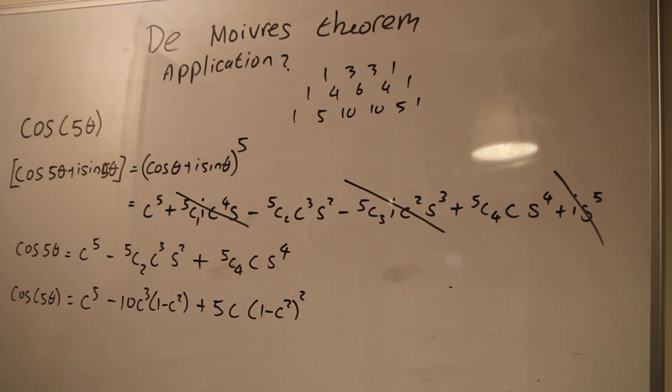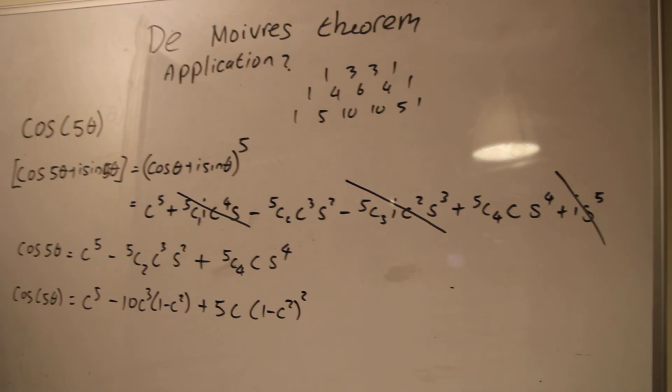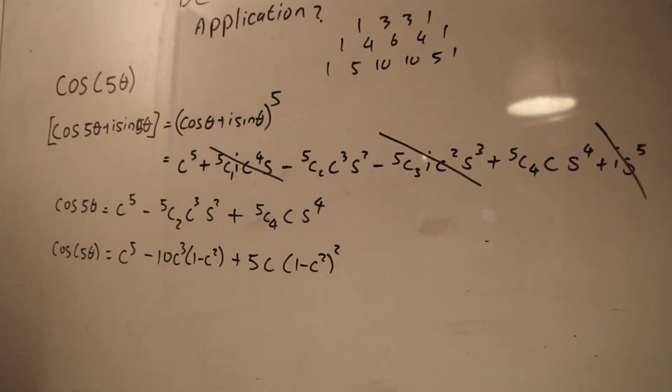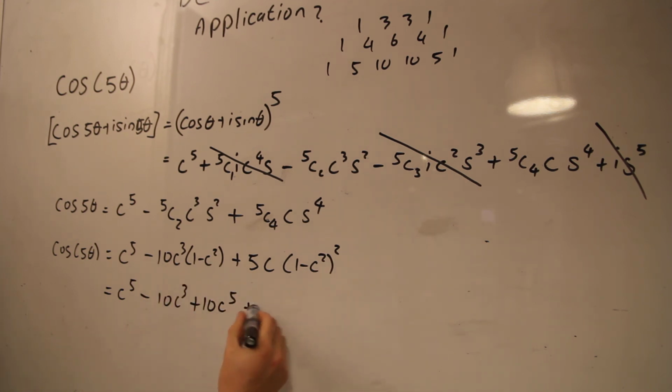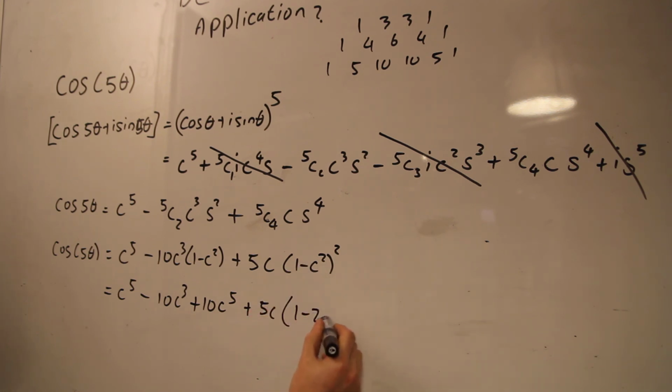Well, now it's just going to be a case of tidying up. So let's make sure you can still see that. So we've got cos 5 theta is C to the 5 minus, well, 10 C cubed plus 10 C to the 5 by expanding this bracket, plus, well, 5C. I'm going to expand this bracket on its own first. That'd be 1 minus 2C squared plus C to the 4.